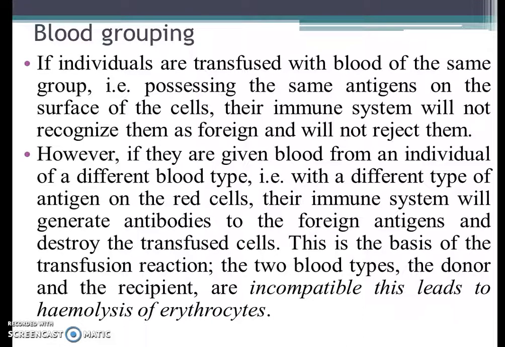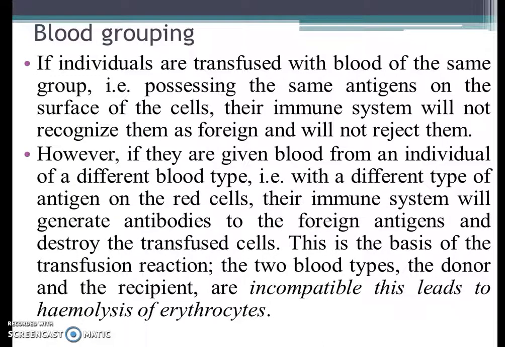However, if they are given blood from an individual of a different blood type, that means if we give blood group A to a person having blood group B, then what will happen? Their immune system will generate antibodies to the foreign antigens and destroy the transfused cells. This is the basis of transfusion reaction.